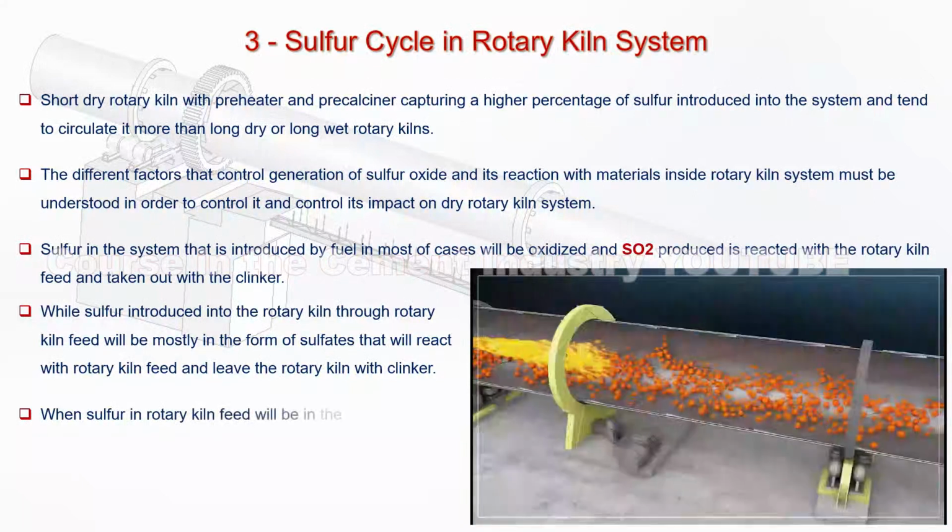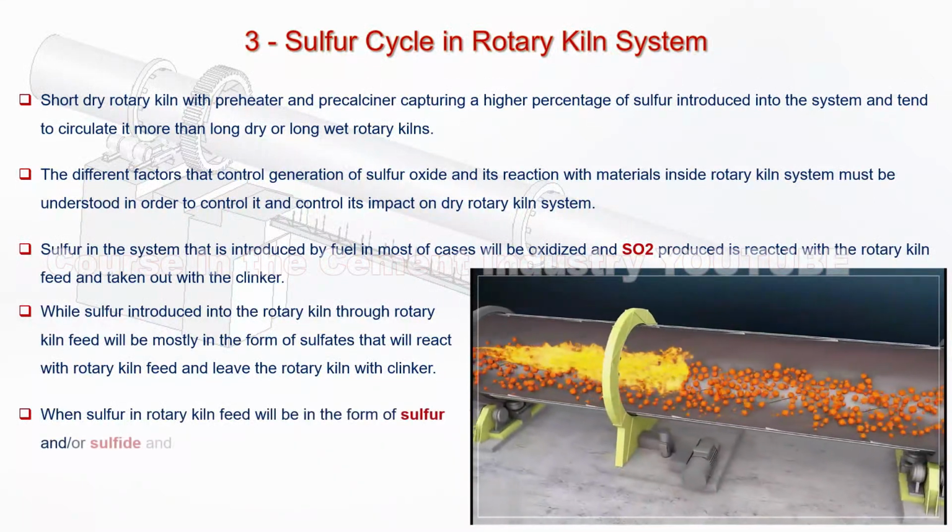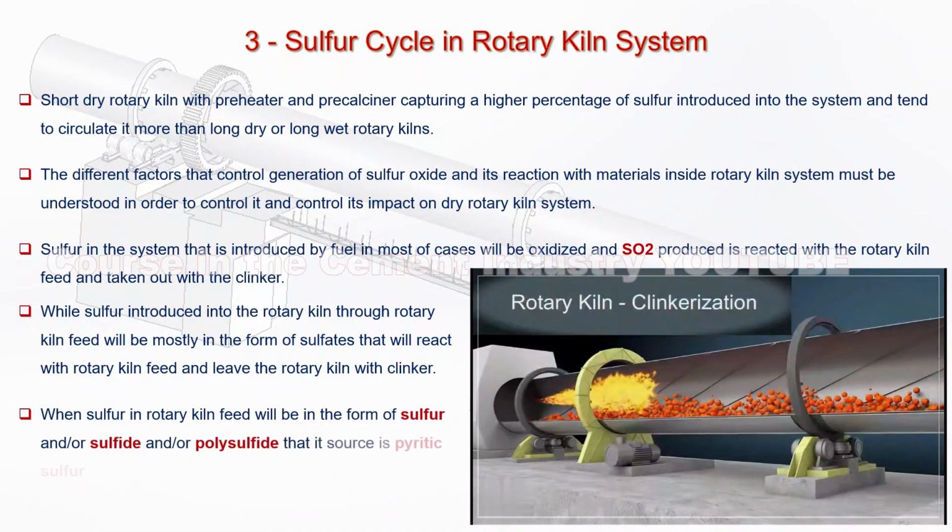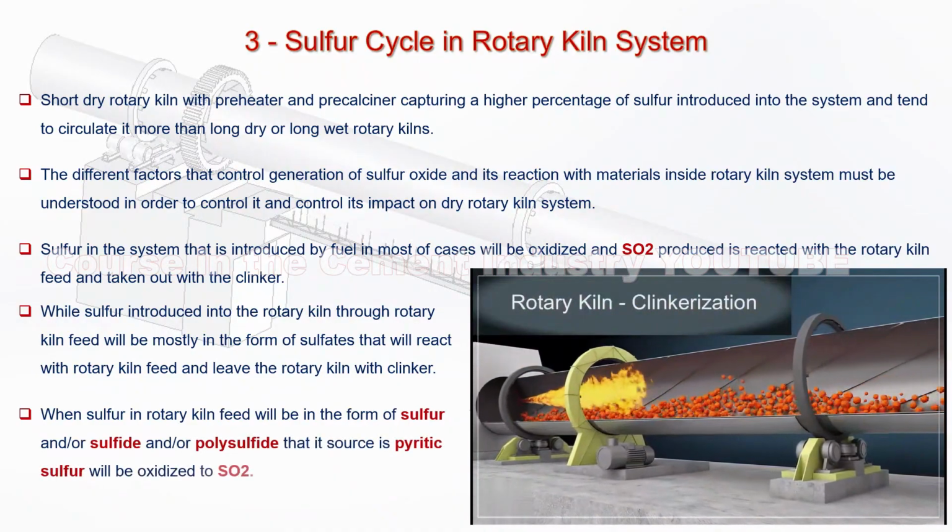Kiln feed sulfur will be in the form of sulfur, sulfide, polysulfide. That its source is pyritic sulfur will be oxidized to SO₂.